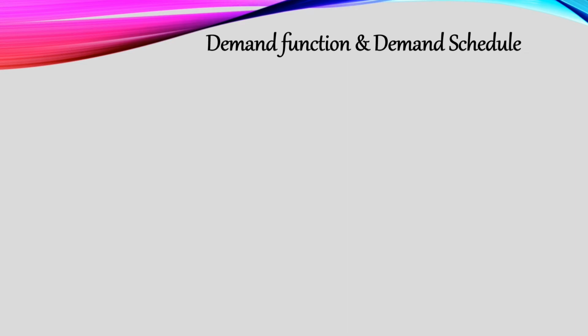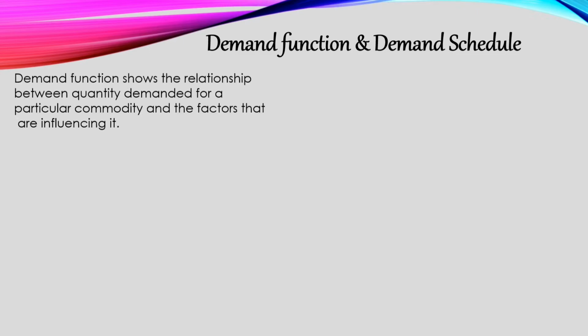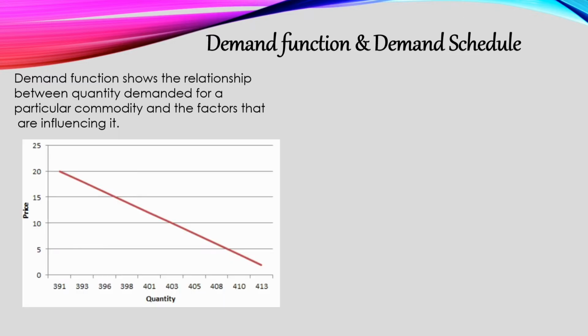demand function and demand schedule. Okay, let's know one by one what is demand function. Demand function shows the relationship between quantity demanded for a particular commodity and the factors that are influencing it. So, what happens in demand function? If I buy something, okay, and if I buy a commodity and it has been affected by other factors of demand, other determinants of demand, we show that using the demand function.